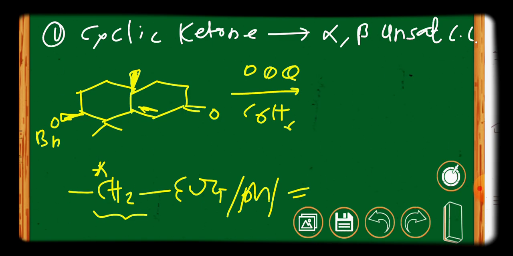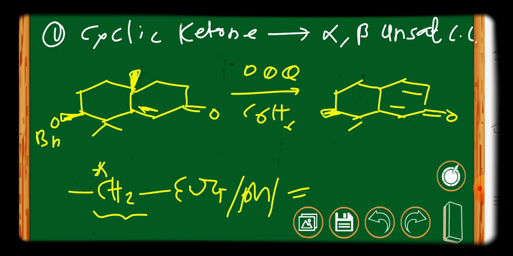Now here the active methylene position is this one. So this is an active methylene position in the given compound. Now what will happen? DDQ will remove the two hydrogens, first the H negative ion and finally the H plus ion. So this results in the formation of a conjugated ketone. This is the most important application of DDQ, and the remaining groups are inert, or they may be intact. So this is your final product in this reaction.